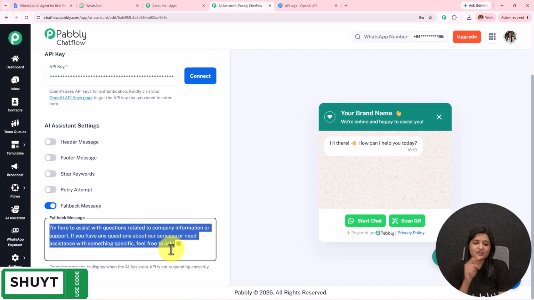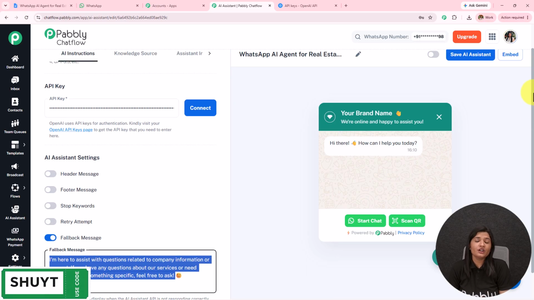So if I send a question and I receive this fallback message, it means the API is not responding. What you can also enter in this fallback message are your company's contact details and information, so that if the queries are not resolved, at least the fallback message is sent.